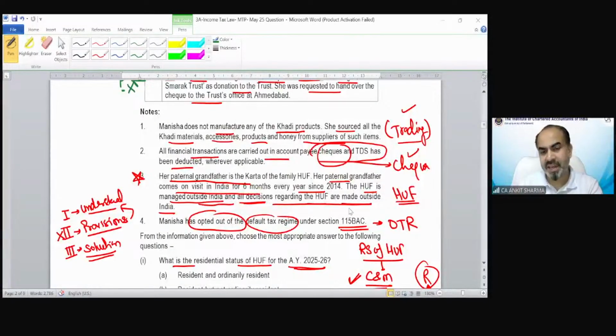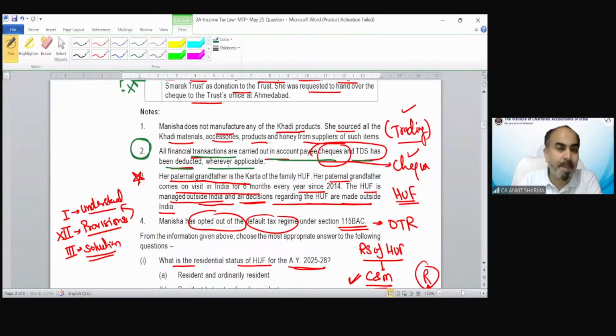Actually, you will see that in this question, there was an information, point number 2, which has been given. And I told you that is an important information. All financial transactions are carried out through account payee cheque and TDS has been deducted wherever applicable.